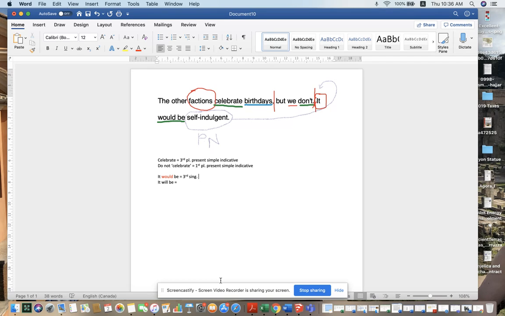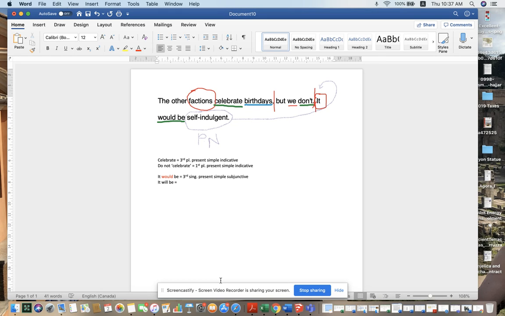And what tense does it have? So the tense here in the subjunctive depends on what your previous sentence was. So if you have a present tense, when we're looking at it would be self-indulgent, but it isn't, it's contrary to the present. So it would be self-indulgent now, but it's not because we don't celebrate birthdays. It's present just as the other ones are present. And it is simple because it would be once. And it's subjunctive.